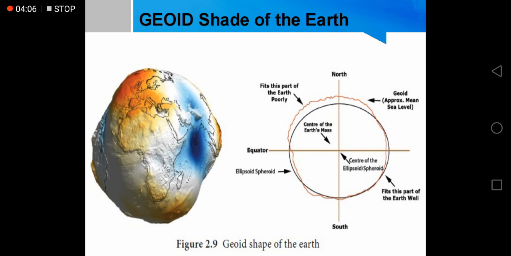This shape refers to the trenches in the ocean and the heights of the mountains. We can see that from the oceans it is deep, but from the mountains it is heightened. North and South Pole are shown. The ellipsoid fits this part of the earth poorly, while the geoid approximates sea level. So this is the geoid shape of the earth.